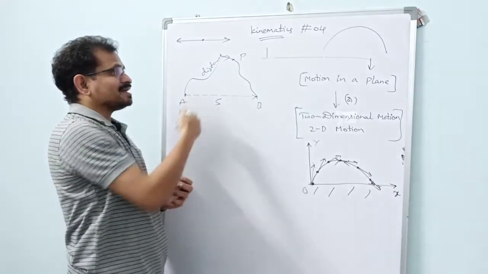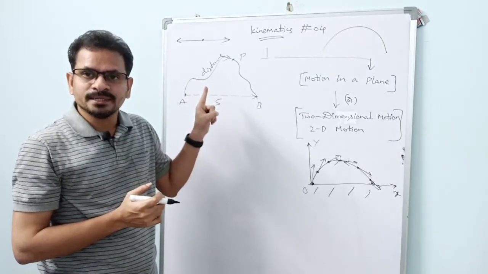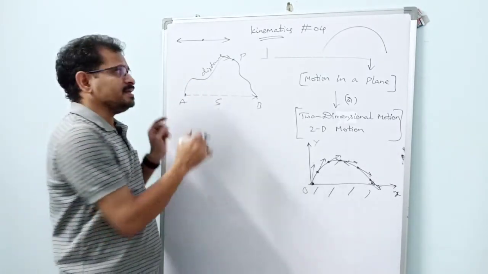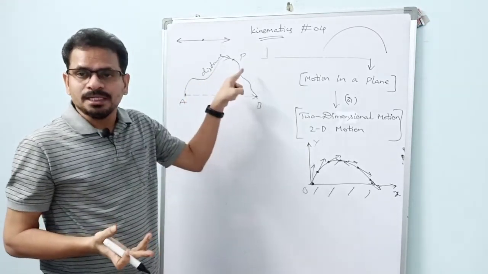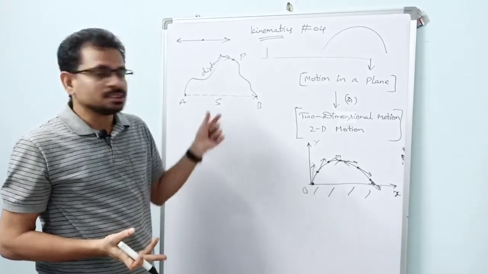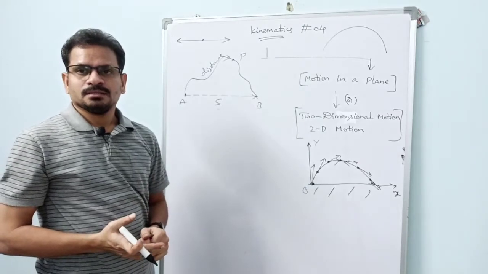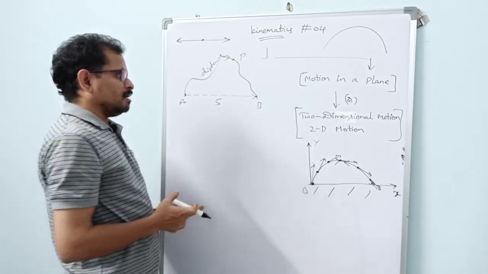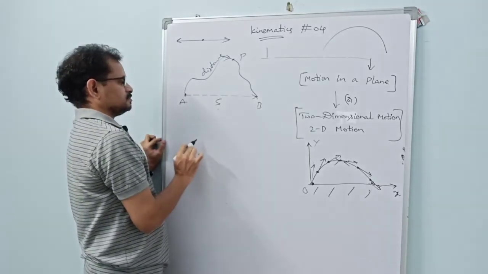But here, can we consider this example? Why? Because what is the name of our chapter? Motion in a straight line. Is this motion along a straight line? No, this motion is along a plane. So this example should not actually be placed in this chapter. This is to be covered in the part on motion in a plane. Got it? Yes.